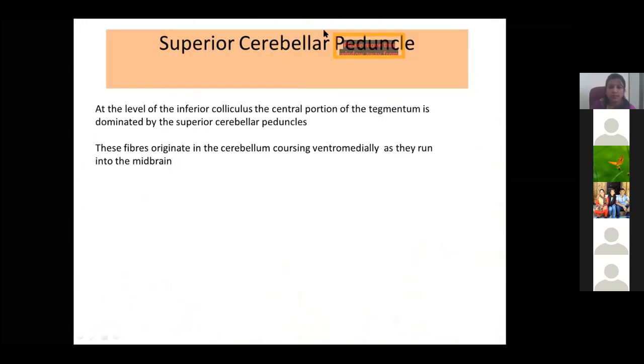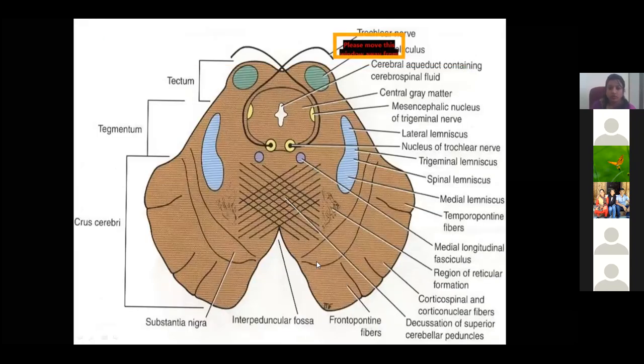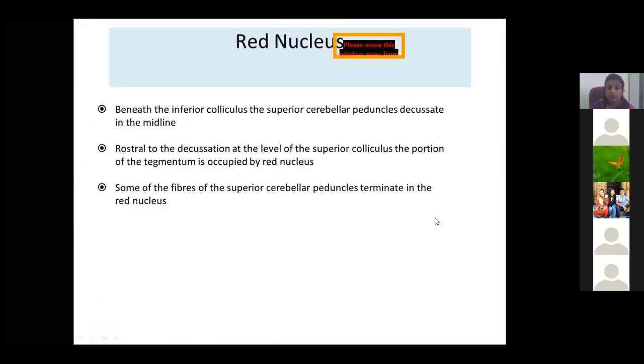The superior cerebellar peduncle: at the level of the inferior colliculus, the central portion of the tegmentum is dominated by the superior cerebellar peduncles. These fibers originate in the cerebellum, crossing ventromedially as they run into the midbrain. So this part is the superior cerebellar peduncle.